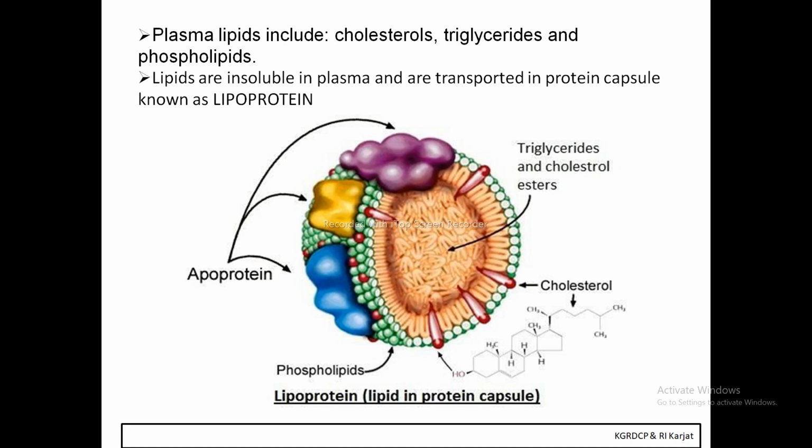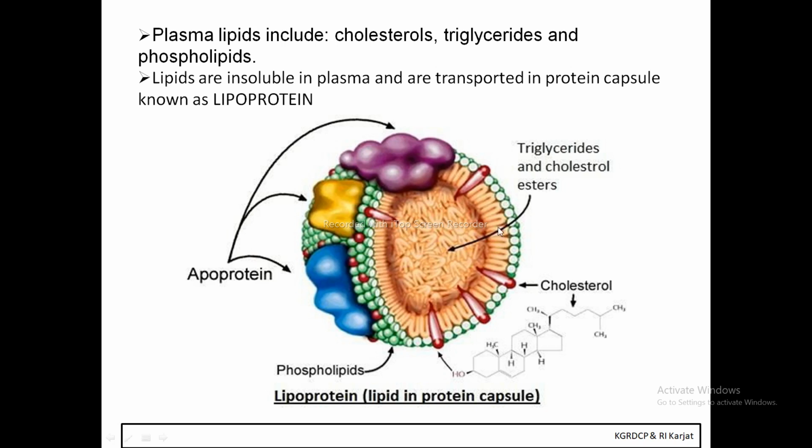These lipids are insoluble in plasma and are transported in a protein capsule known as lipoprotein.